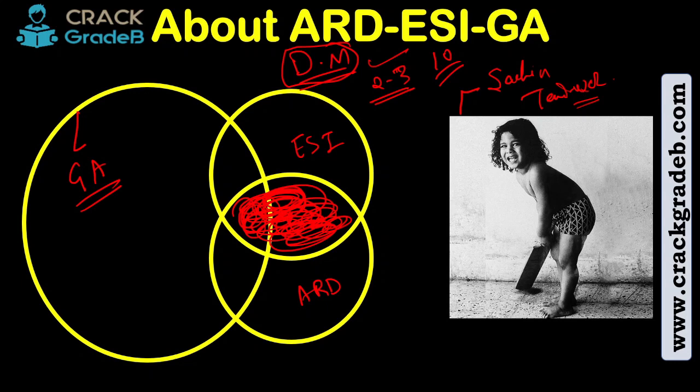I know that the question would be under a different head, right? That this question belongs to GA, this question belongs to ESI, this question belongs to ARD. But this is something for you when you are preparing, right? So you don't know what is GA, what is ESI, and what is ARD. You just know what is current affairs.